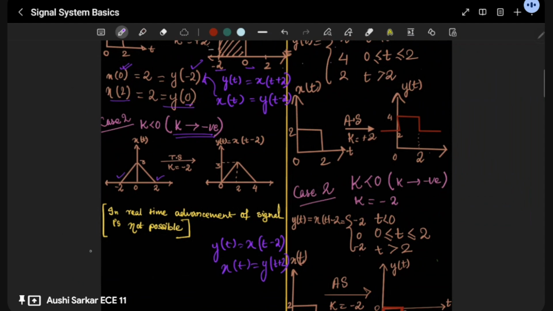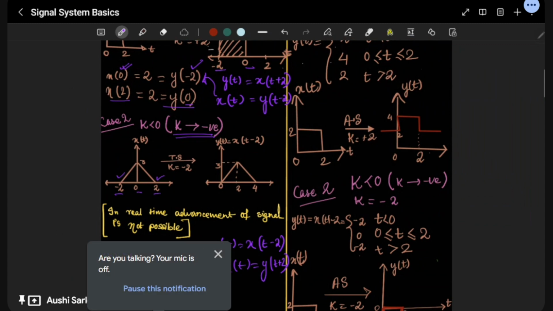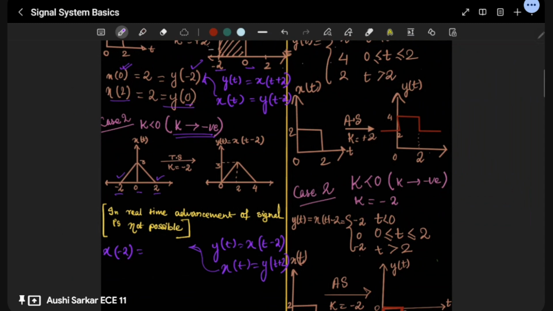Okay, so let me take you from here, minus 2, 0, 2. Okay, so x, let's say minus 2. You just put in this equation where x(t) is equal to y(t+2). When t plus 2 is there, you just write y is equal to 0. Amplitude is not going to change. So the amplitude remains constant over here. So the amplitude here is 3 and it would be 3 forever.